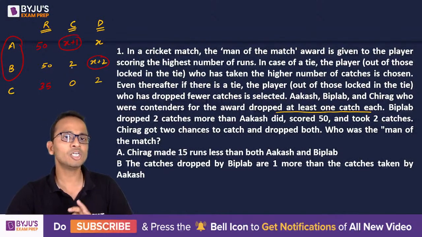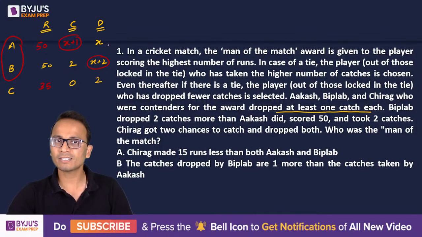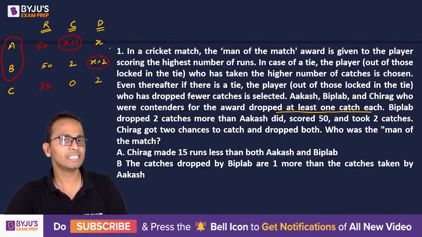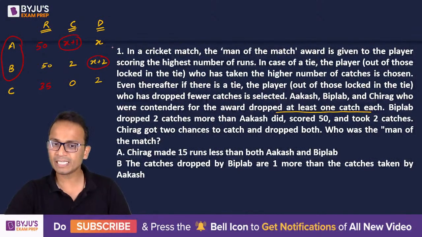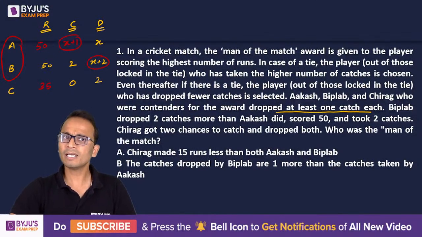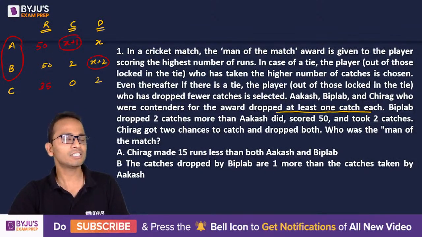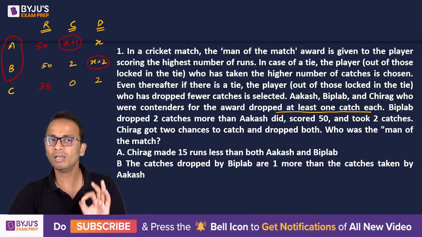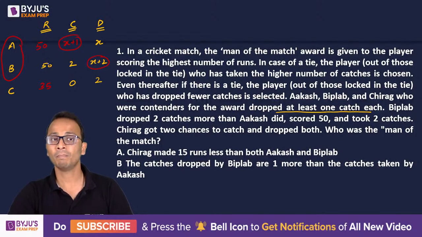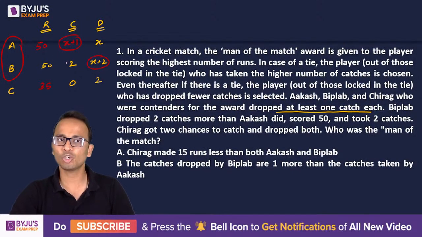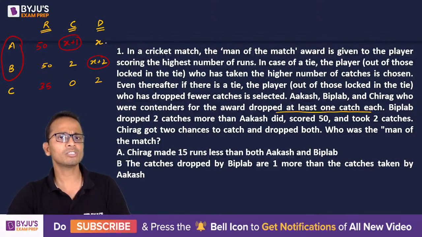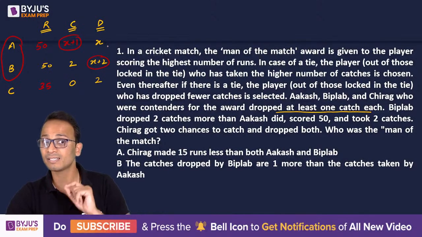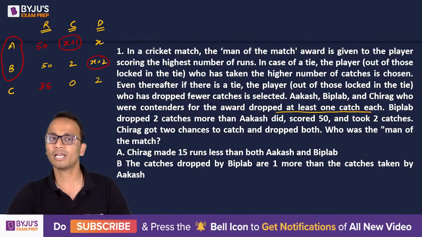But if they will take equal number of catches, since the number of drops by A is less, A will get the man of the match. I'll repeat this again. Since the number of runs scored by A and B is equal, whosoever will get more catches will win man of the match. But if their number of catches are equal, then definitely A will get man of the match because the number of dropped catches is less than B for A.